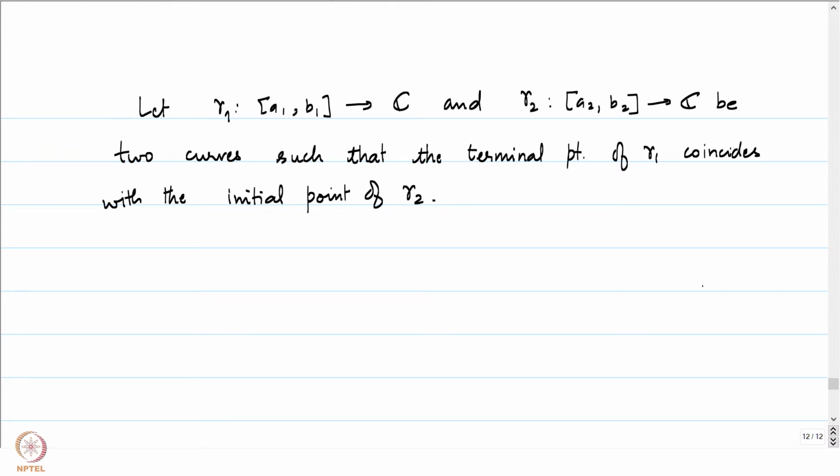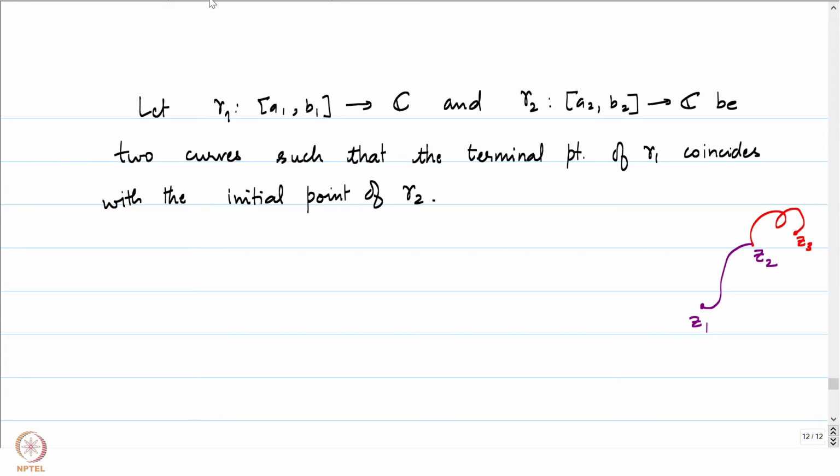So, gamma 1, which I am going to draw with, say, purple, will be a curve from Z1 to Z2, and the curve in red might be the curve gamma 2, which starts at Z2. Remember that the terminal point is the image, so that is going to be Z2, the image of B1 under gamma 1, and the initial point of gamma 2 is going to be the image of A2 under gamma 2. So, this is going to be the point and this is how it should look.